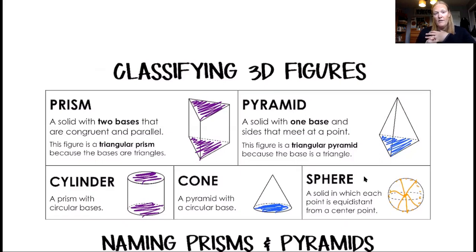So I'm not going to put that one down, and we don't actually say a quadrilateral prism. We name it based on, if it was a rectangle, we'd say a rectangular prism. If it was a trapezoid, we'd say trapezoidal prism. If it was a rhombus, I don't know what we'd call that. That'd be weird. A rhombozoidal prism, maybe that's a thing.